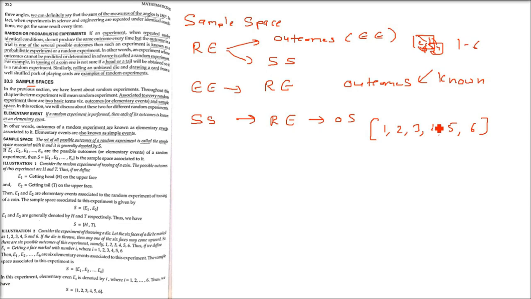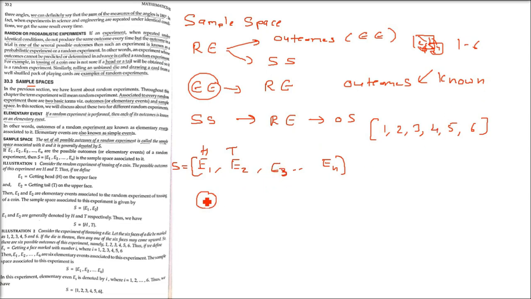From 1 to 6, all these parts are known as elementary events. So when we combine these elementary events, for example E1, E2, E3 till En, these are elementary events for a random experiment. For example, tossing a coin, E1 will be head, E2 will be tails. If you are throwing a die, E1 till E6 will come, E1 will be 1, E6 will be 6, like this. If I am trying to put it in a set, it has to be a curly bracket, because a set always comes in curly brackets. I'll take an example so that we understand this concept better.